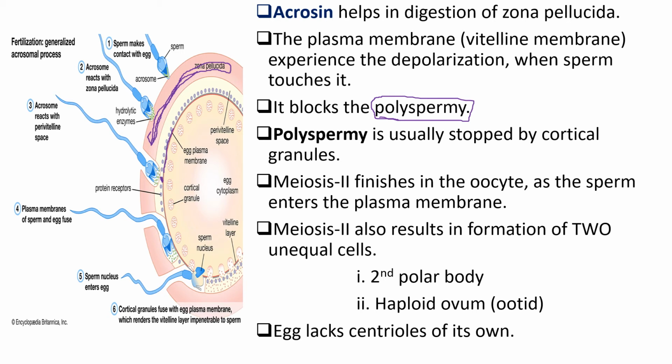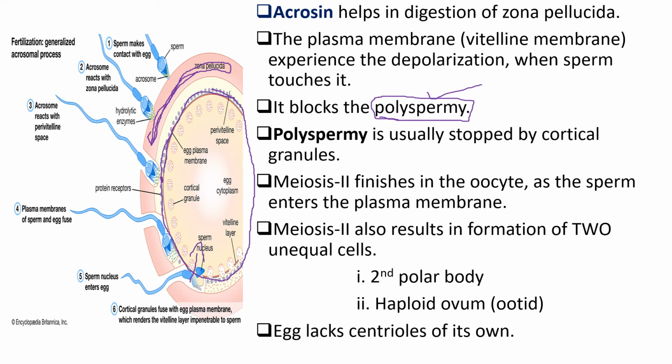Only one sperm is going to successfully enter the egg and fuse with the nucleus of the egg. All other sperms are blocked from entry into the egg. Polyspermy is usually stopped by cortical granules. These are the granules present in the cortical region. The blocking of polyspermy is mainly due to the functioning of these cortical granules.